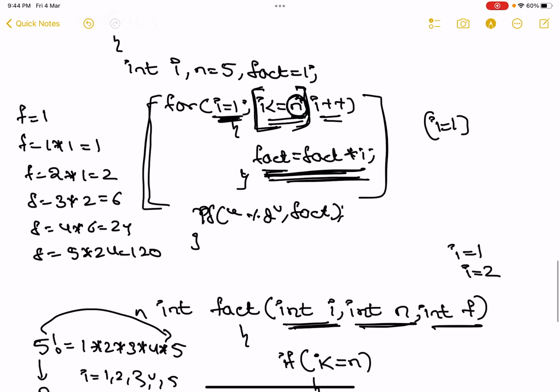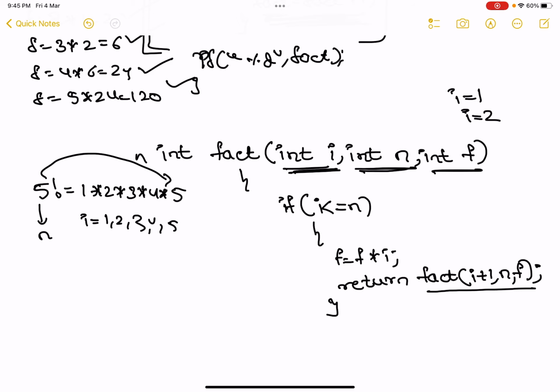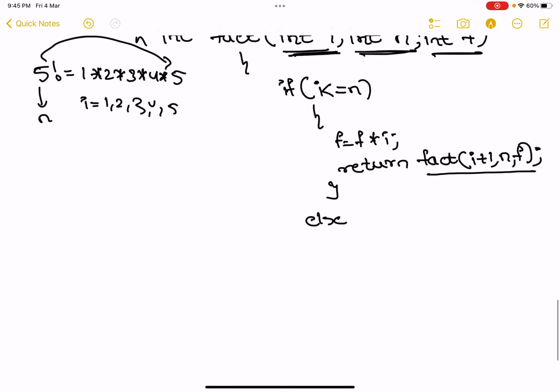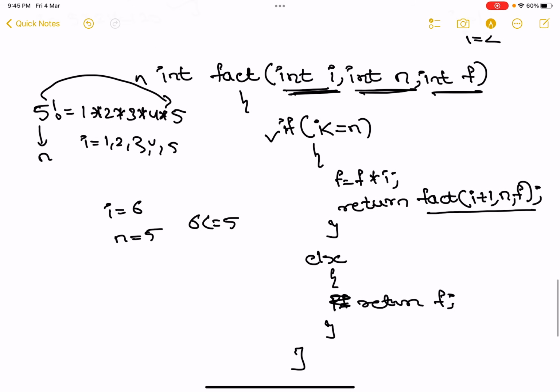Next time see here, fact is equal to fact into i. Will my fact value keep on changing every iteration? Yes, my factorial value keeps on changing. So just pass the new calculated value f and a semicolon. What you are returning? Forward recursion. We modified the for loop: i is equal to 1, i less than or equal to n, calculate factorial. Else, at one point i became 6, we crossed it, but n is still equal to 5. 6 less than or equal to 5, the condition will fail. So now printf, or you can just return the calculated value f. Close. This is your forward recursion.